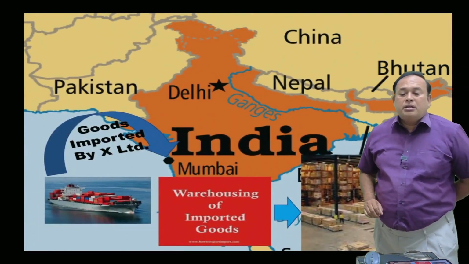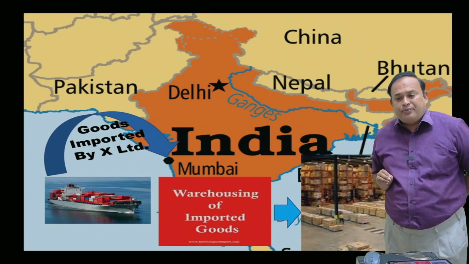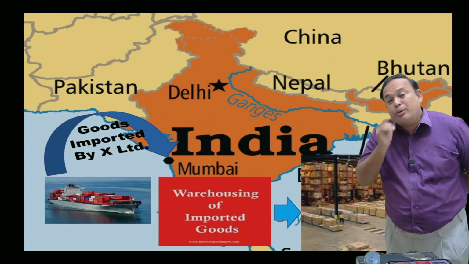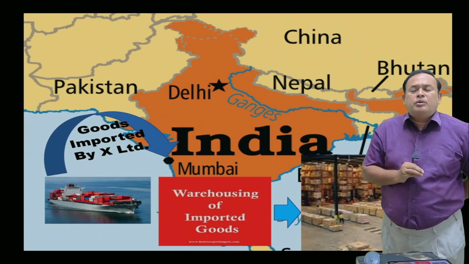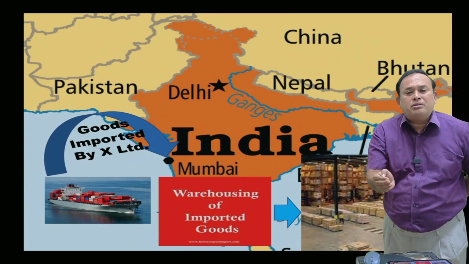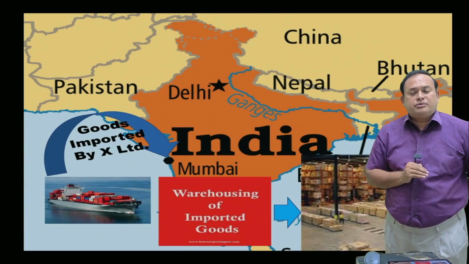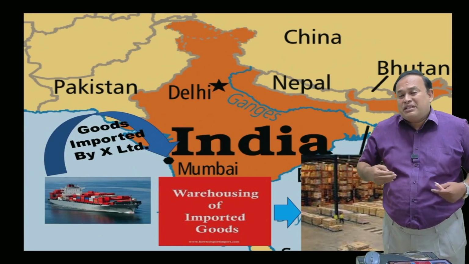One, an importer in India, let us say X Limited, imported goods from outside India. It came to Mumbai port. Goods have been unloaded on the dock. Now, importer X Limited has two options in front of him.